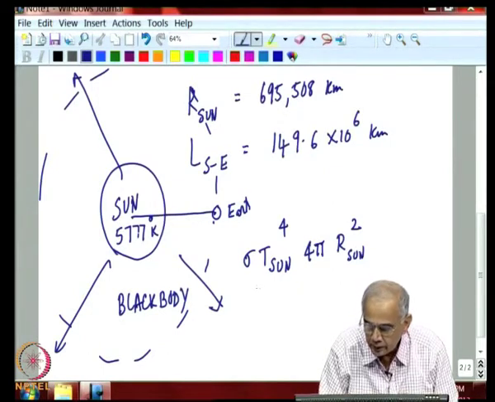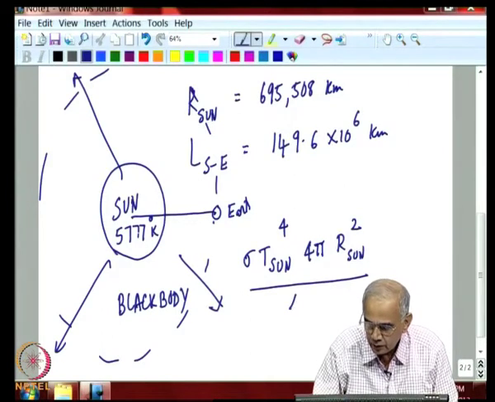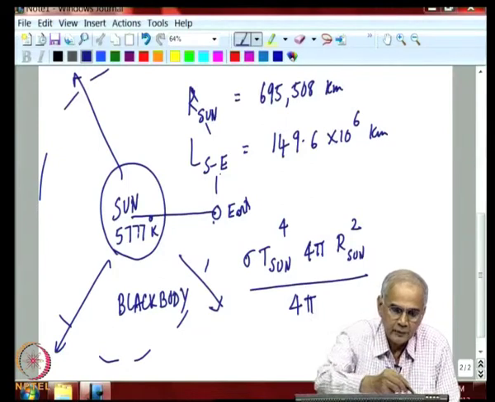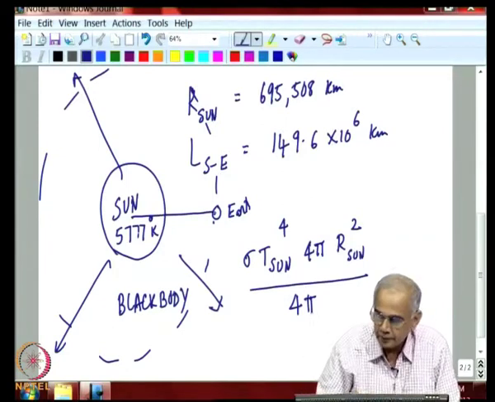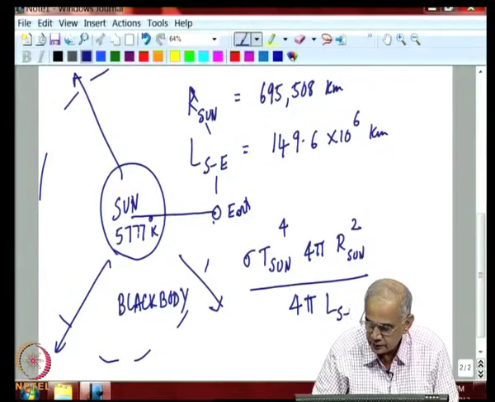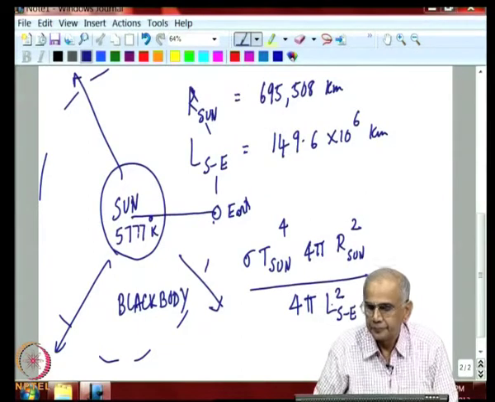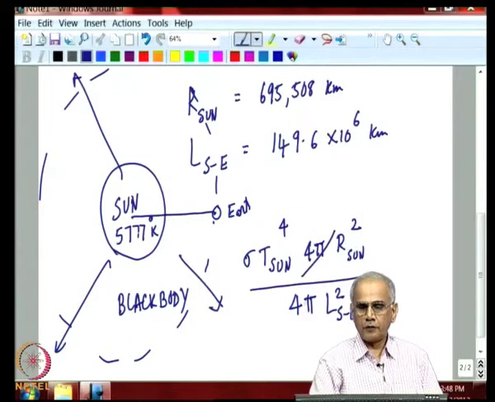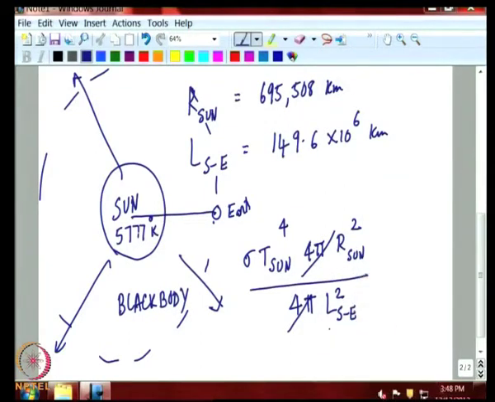So, ultimately near the earth you have to divide by the surface area of this imaginary sphere whose radius is the sun earth distance. Okay. So, if you plug in this 5777 degrees Kelvin and this 4 pi will cancel out of course, and the sun radius and this one, you will get a number very close to 1365.